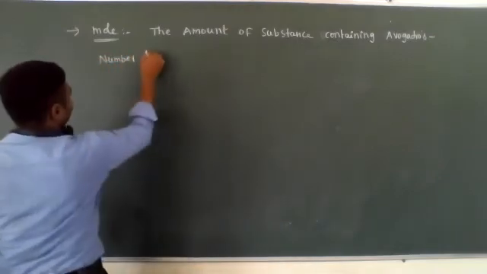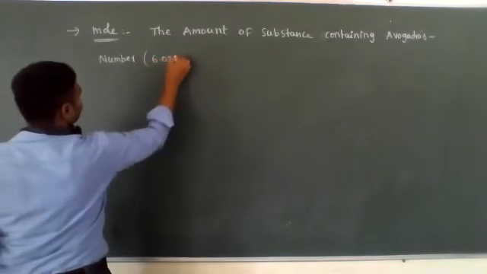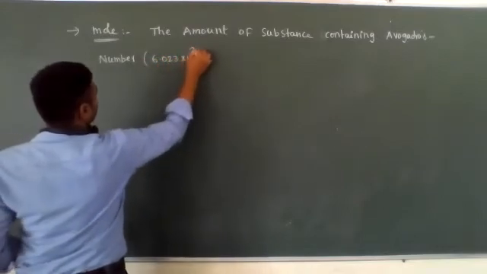What is the Avogadro number? The Avogadro number means 6.023 into 10 to the power of 23.